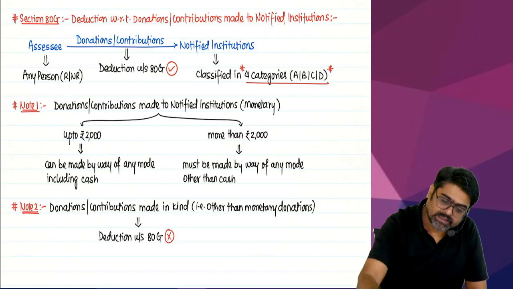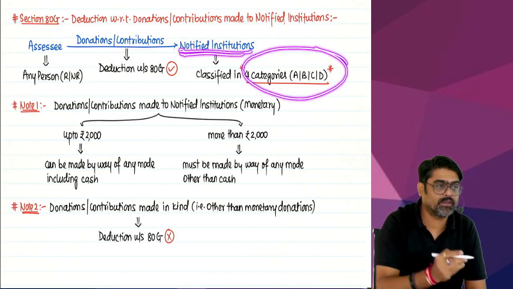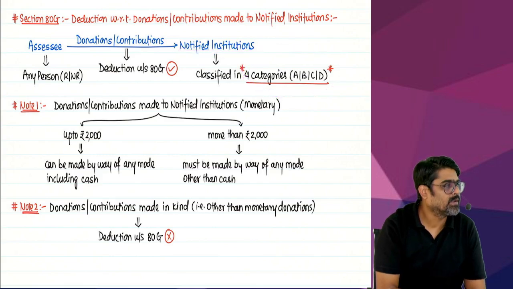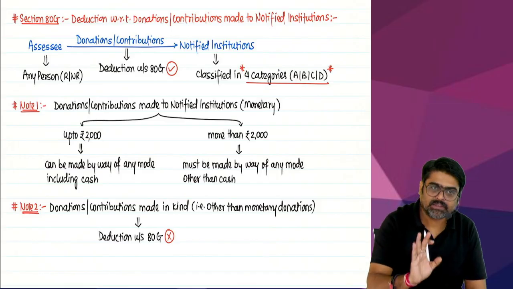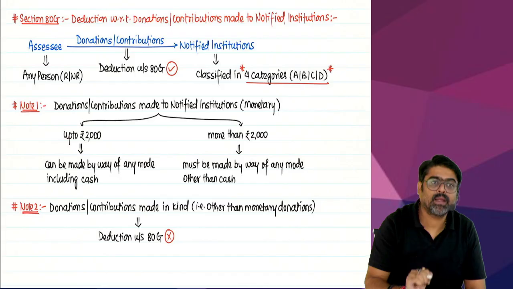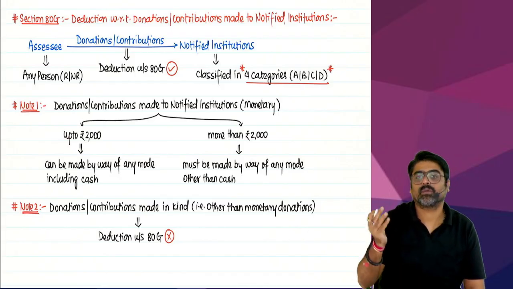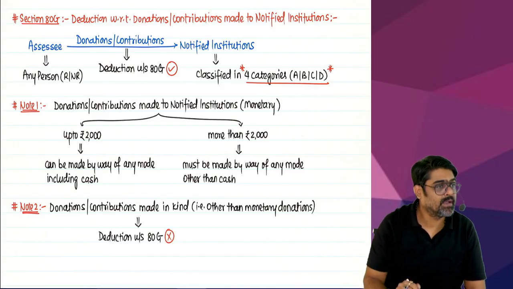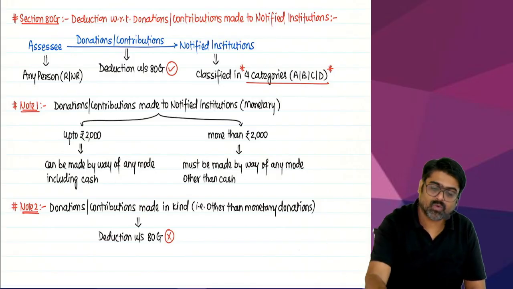Now the notified institutions are divided into 4 categories: A, B, C, D. Some institutions are written in category A, some in category B, category C has some institutions, and there are some institutions under category D. All those institutions categorized in A, B, C and D are known as what?